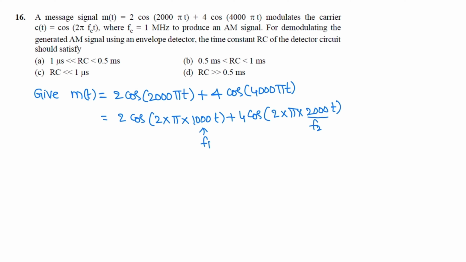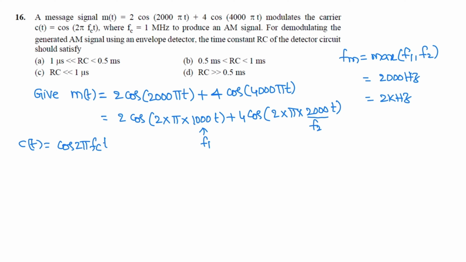The message signal frequency is the highest component, which is the maximum of f1, f2, the maximum of 1000 and 2000. It is 2000 Hz, that is 2 kilohertz. Also it has been given the carrier signal c(t) is cos 2 pi fc t, where fc is 1 megahertz.